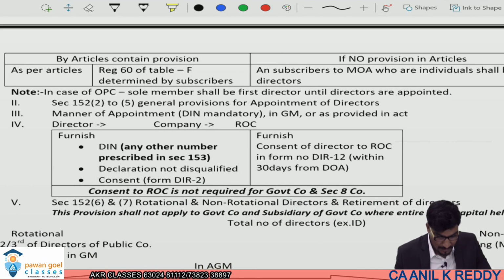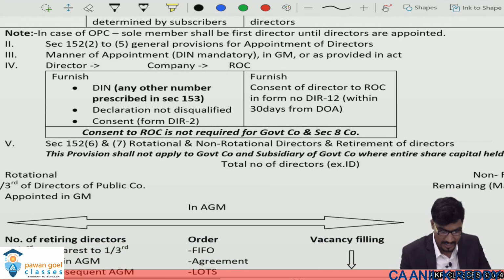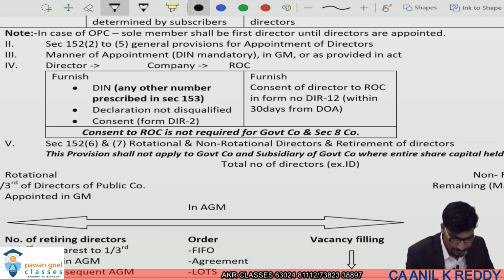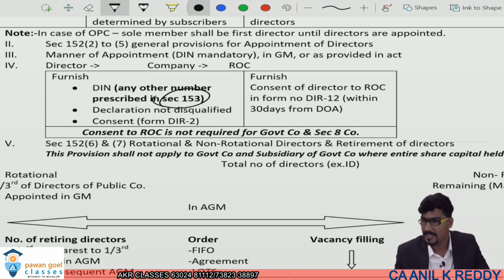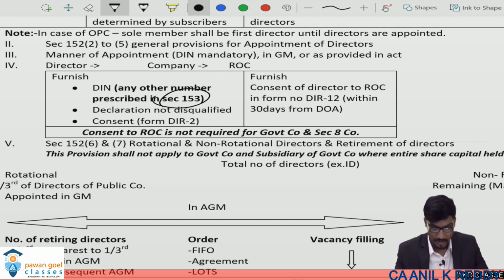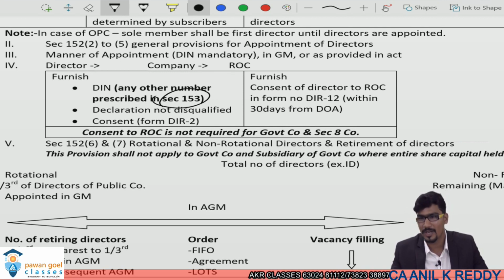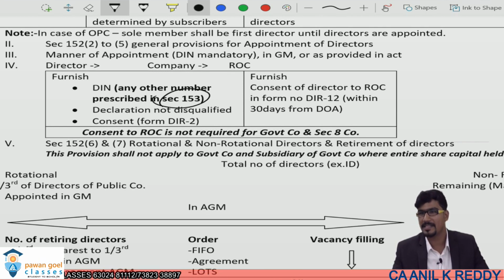And sir, for appointment, whether any information has to be given by directors to the company and the company has to file with ROC? Yes. So the first director has to furnish his director identification number, and now section 153 has been amended, that is, the application for DIN. So now a number other than DIN also can be used for appointing a director. So what is that other than DIN? Any other number prescribed by CG, and as of now no such number has been prescribed, but shortly you will see that Aadhaar number will be prescribed for appointment of directors also.